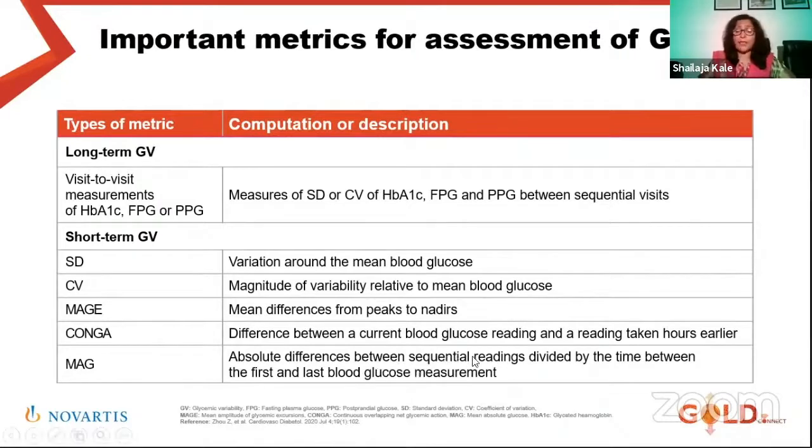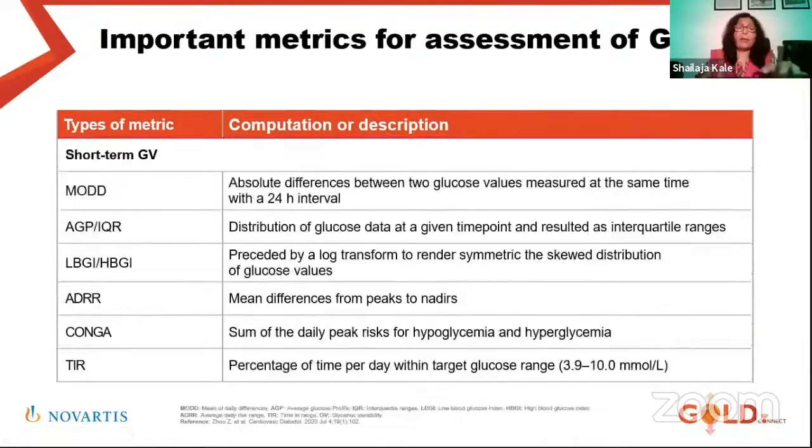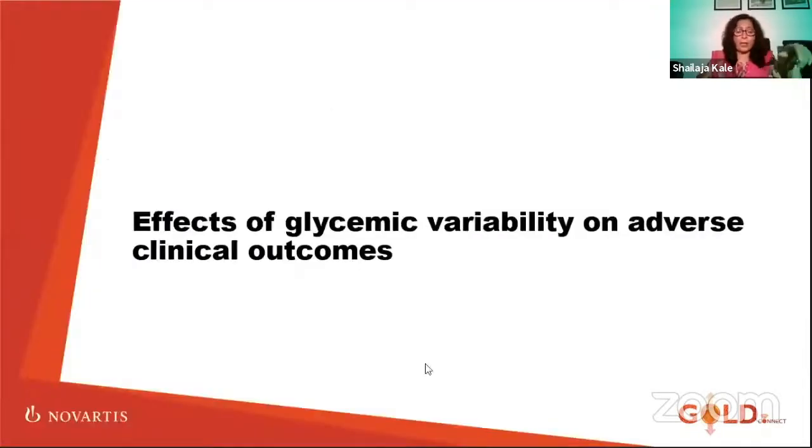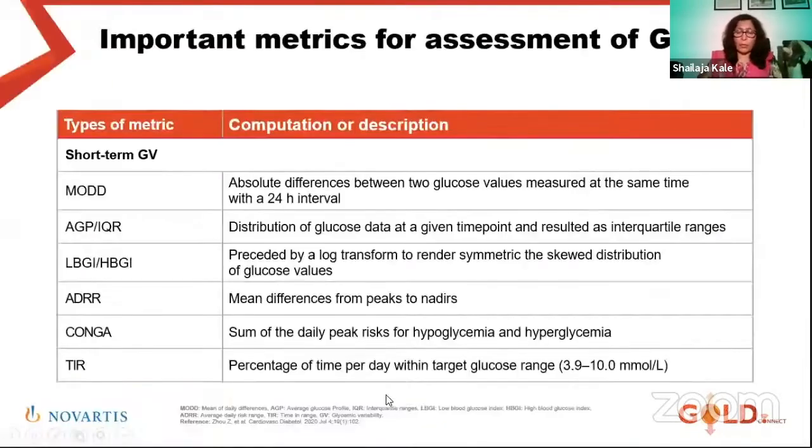CONGA is the difference between the current blood glucose reading and the one taken some hours prior. Which is also very important: when you see the 5 o'clock glucose, what was the postprandial peak and what was the pre-meal glucose? Every time we check postprandial, we need to see what the preprandial glucose was. Just by seeing a postprandial reading of 320, sometimes we cannot come to a conclusion.